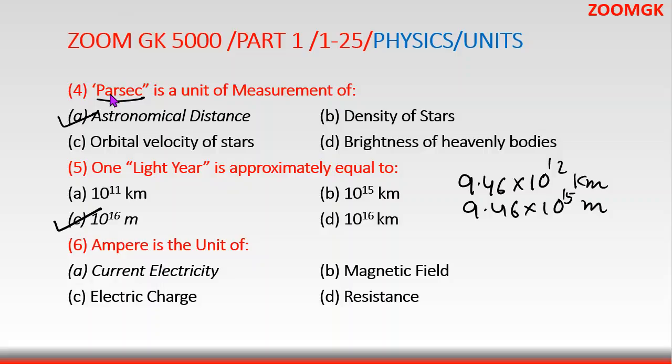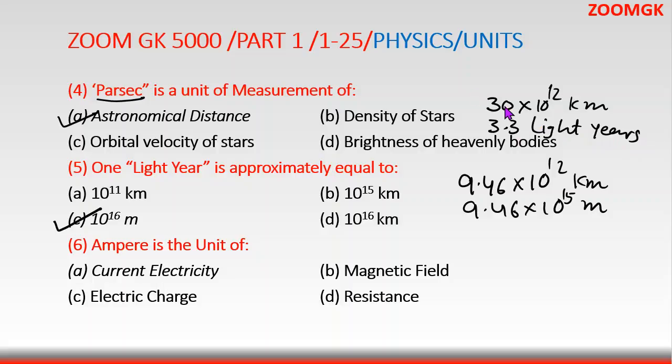The parsec is approximately 30 into 10 to the power 12 kilometer. So it's approximately 3 times the light year. So 1 parsec is 3.3 times, exactly 3.3 light years.